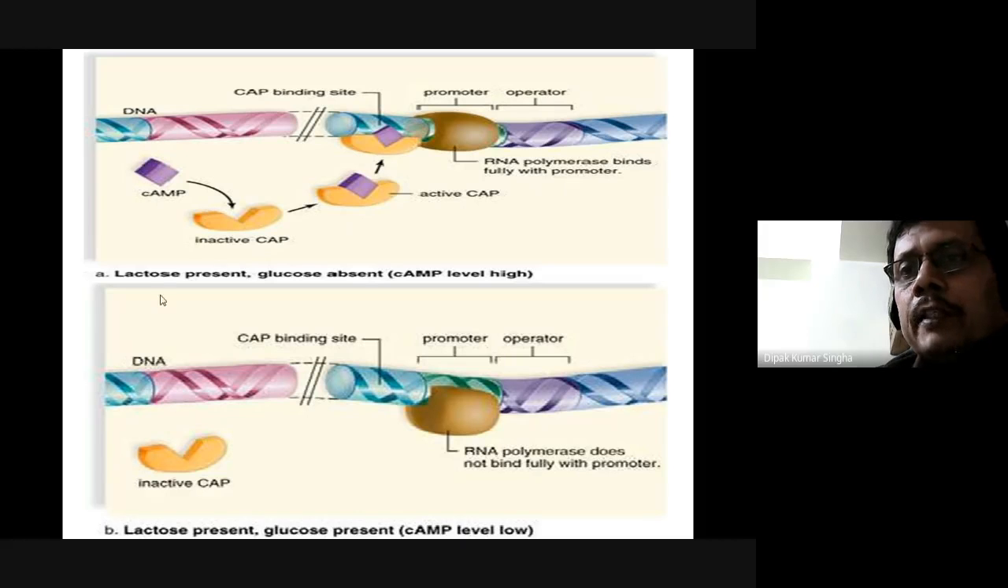Lactose present, glucose absent, and the cyclic AMP level. Lactose present, be careful, there is a different condition. If lactose is present and glucose is absent, there is inactive CAP. Where glucose is present, CAP will be activated, inactive CAP converted to active CAP, and ultimately gene expression will not occur. But in the case of lactose present and glucose absent, this is the normal phenomenon, and CAP is totally inactive, and gene expression will occur. RNA polymerase does not bind with the promoter.